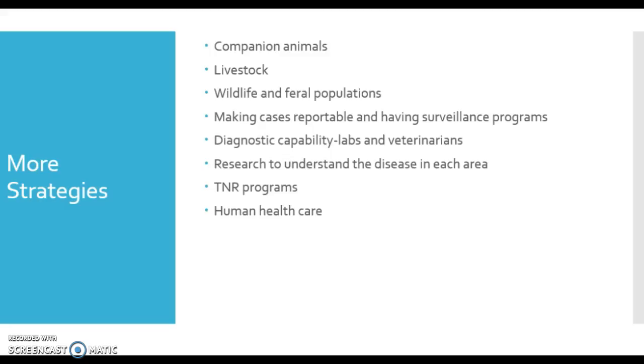Researching to understand the disease in each area can come in handy. Trap-neuter-release programs are good for feral populations of animals that need to be vaccinated. You can trap, vaccinate, and then release. We also need to improve access to human health care as well as sanitation.